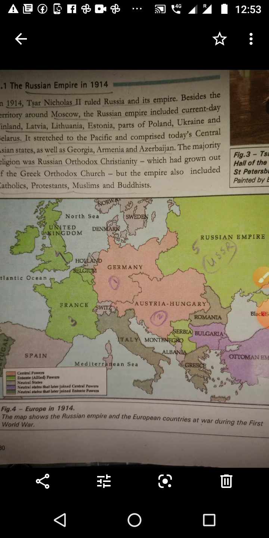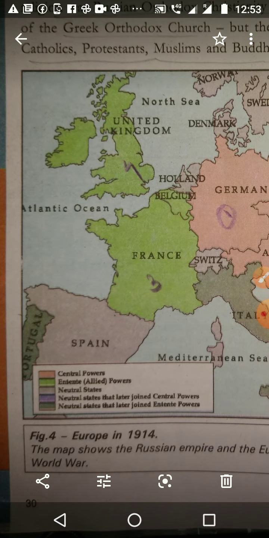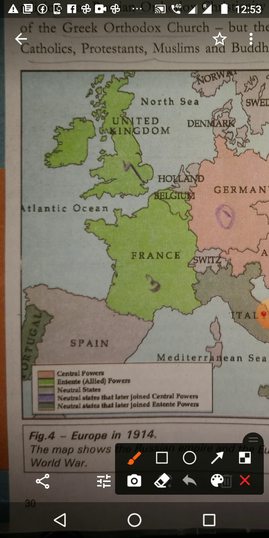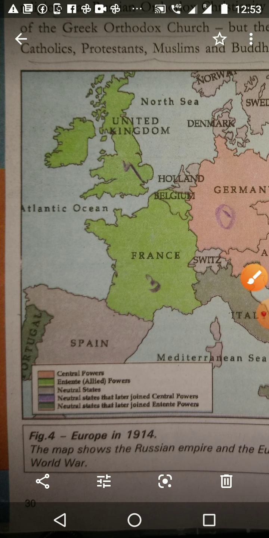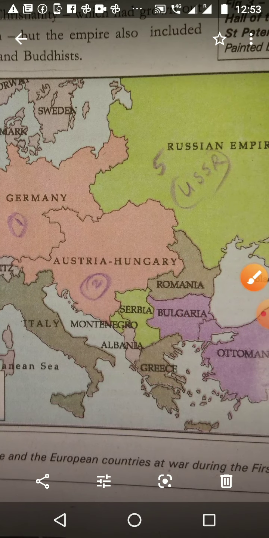second map in page number 30 of history lesson. We want to study about the First World War and the countries related to it. There were two groups of powers, that I have already sent the video about, the Central powers as well as the Allied powers, and some of the countries were standing neutral. Let it be. We are going to see the Central powers and neutral powers.